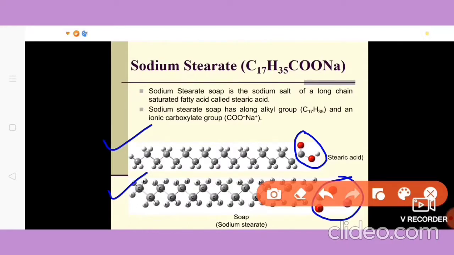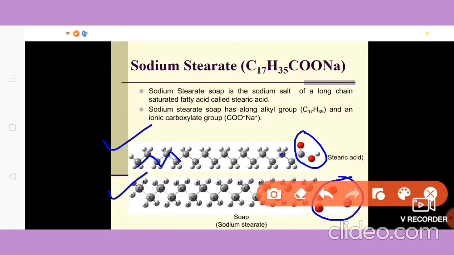This is a very long chain carboxylic acid having carbon-carbon single bond. You can see everywhere these gray atoms, they are the atoms of carbon, and in between gray carbon atoms we can find only single bond is present. So therefore it is a saturated long chain fatty acid known as stearic acid.